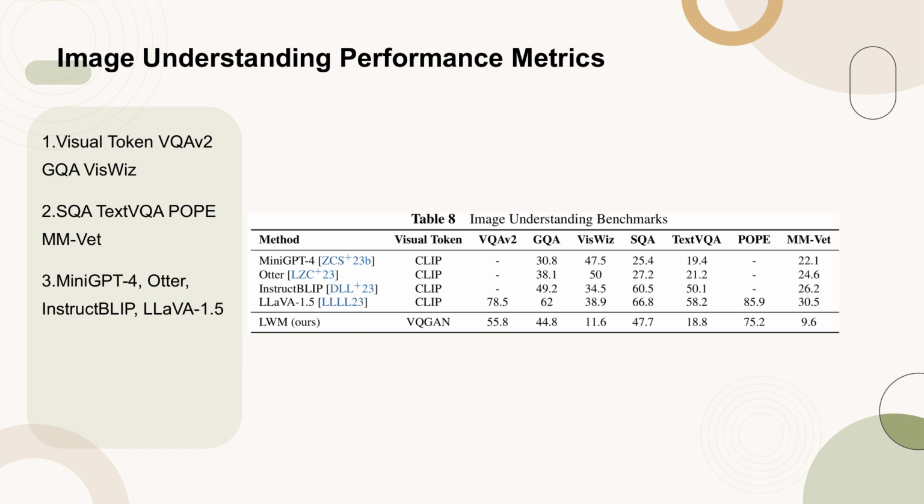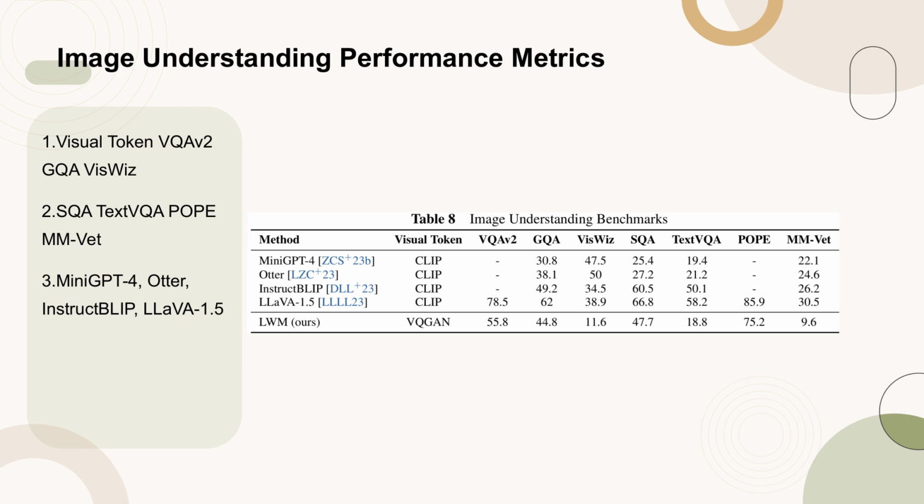Table 8 presents the performance benchmarks for image understanding across various methods. The table includes metrics for visual token, VQAv2, GQA, VisWiz, SQA, TextVQA, POPE, and MM-Vet. Key methods compared include MiniGPT-4, Otter, InstructBLIP, and LLaVA 1.5, each with their respective scores. Our model, LWM, using VQGAN tokens, shows specific scores in these benchmarks, indicating areas for improvement and potential in future